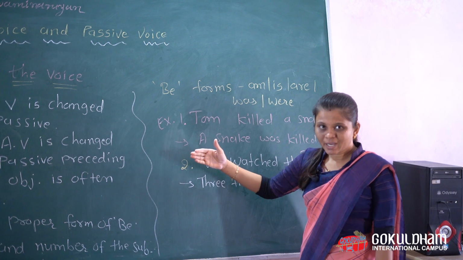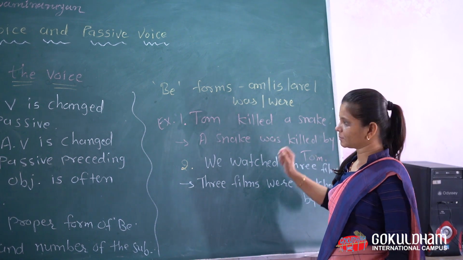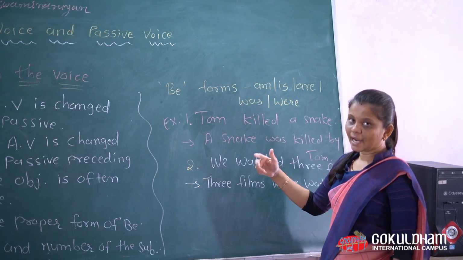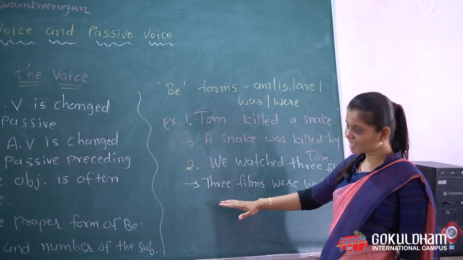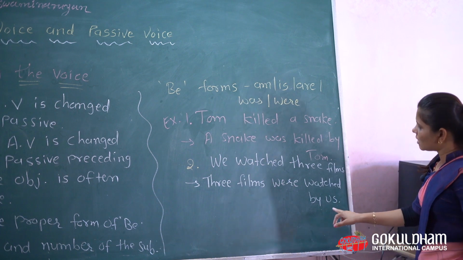Some examples you can see here. Tom killed a snake. A snake was killed by Tom. Then, we watched 3 films. 3 films were watched by us.